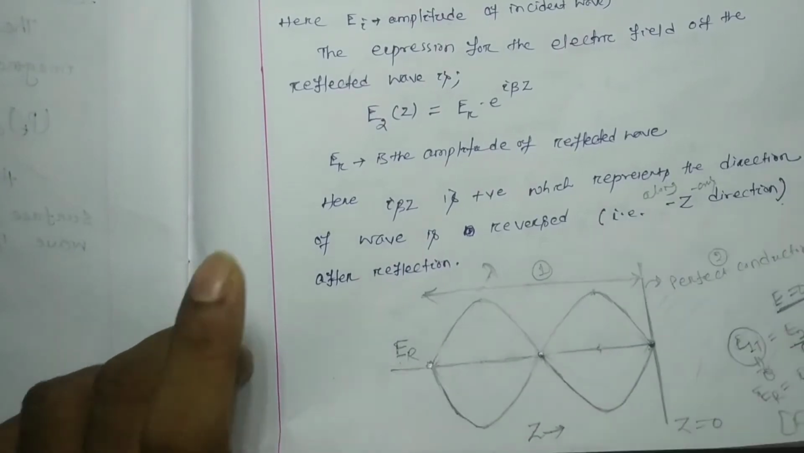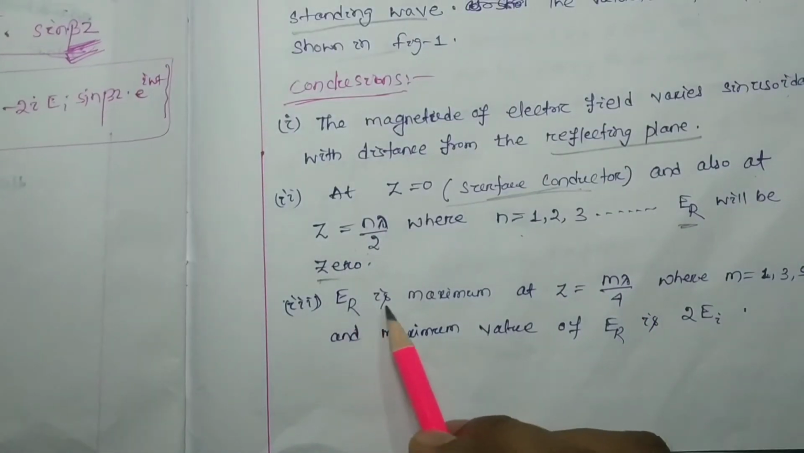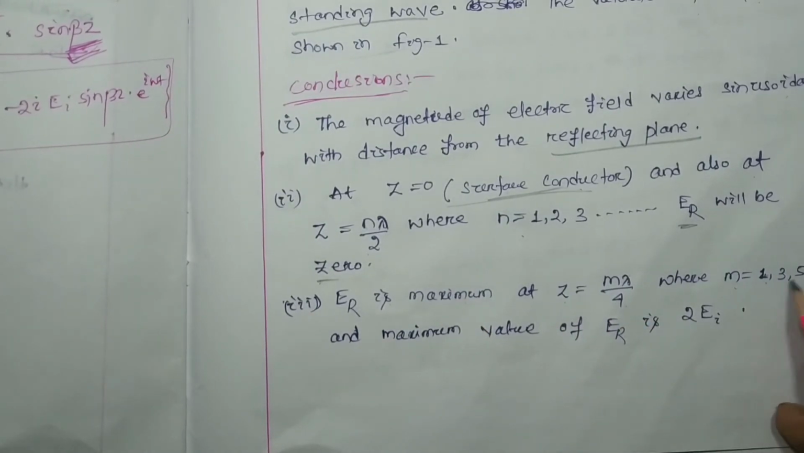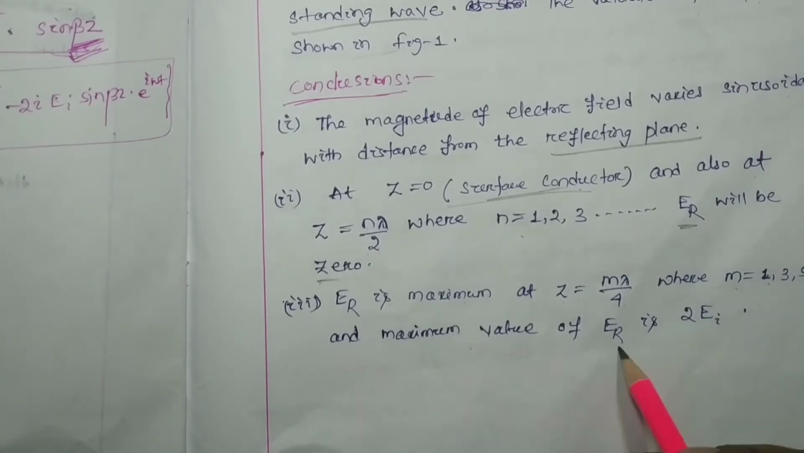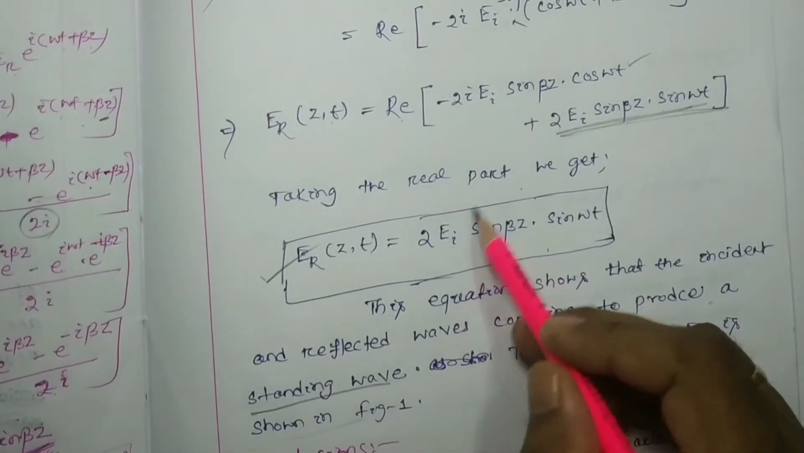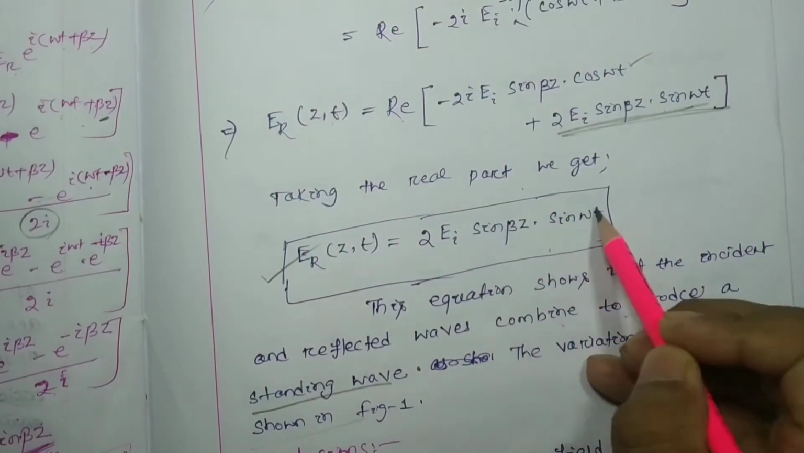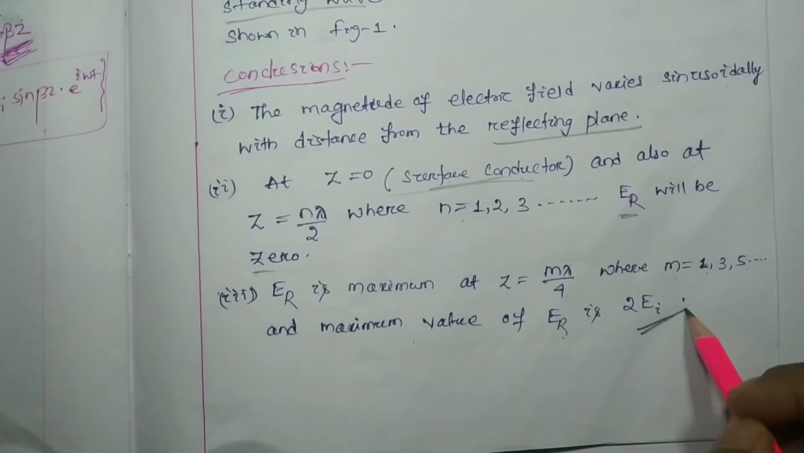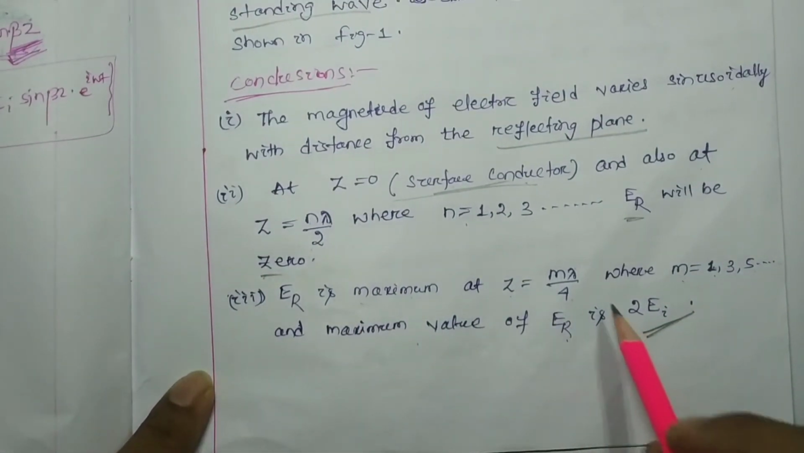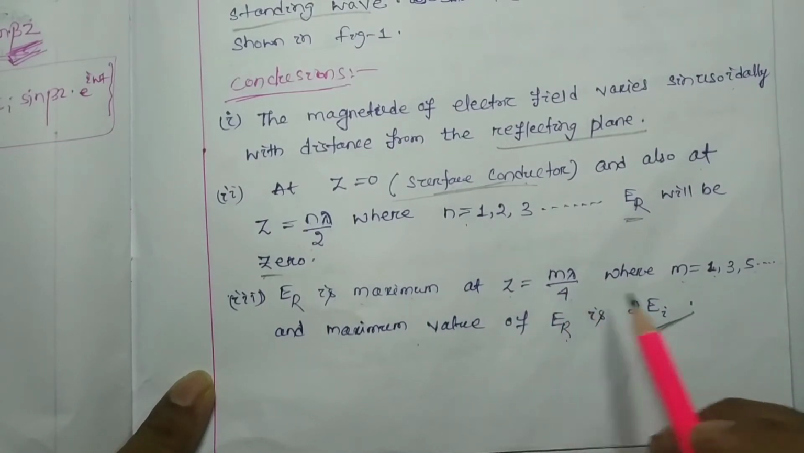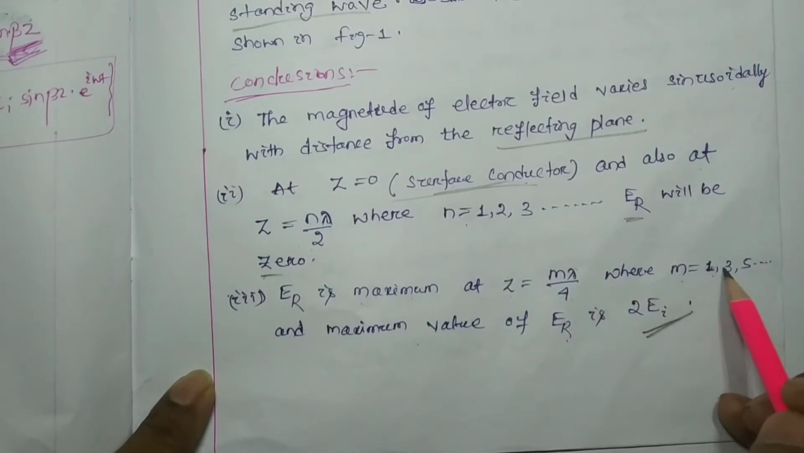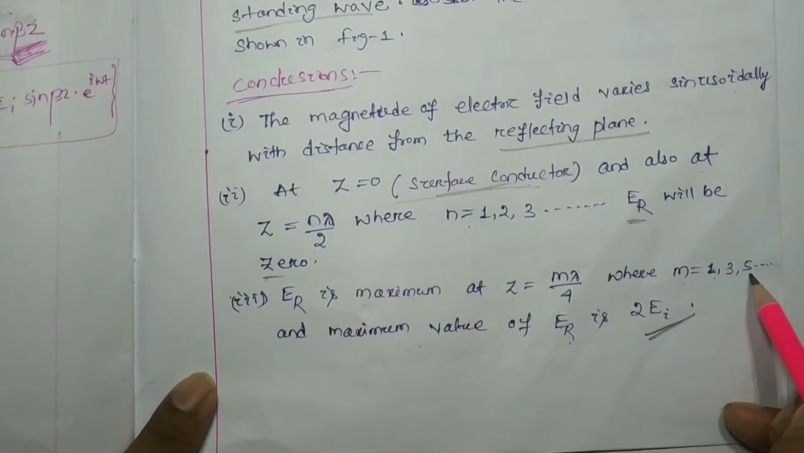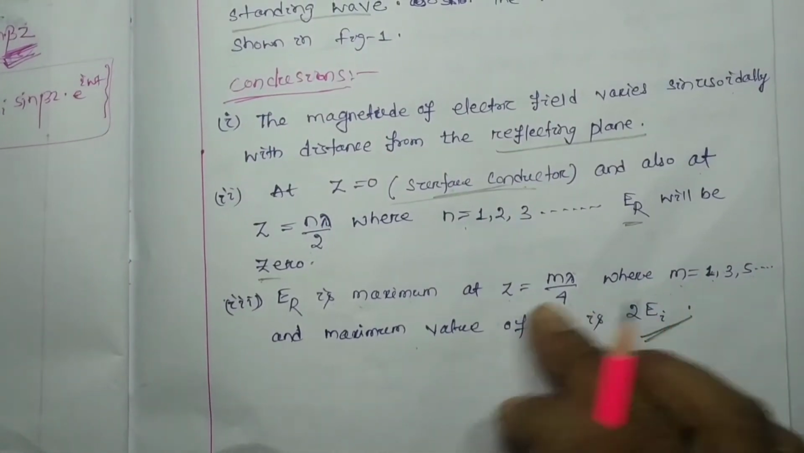Er is maximum at z equal to m pi by 4, where m equals 1, 3, 5 and so on. The maximum value of sin is 1, so the maximum value of Er is obviously 2 Ei. The maxima are found from the interface at distances m pi by 4, that is at pi by 4, 3 pi by 4, 5 pi by 4, 7 pi by 4; at all odd multiples of pi by 4 we get the maxima.